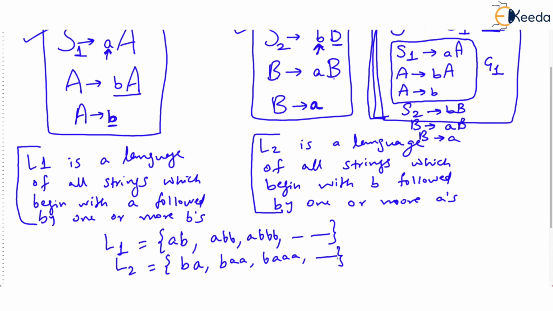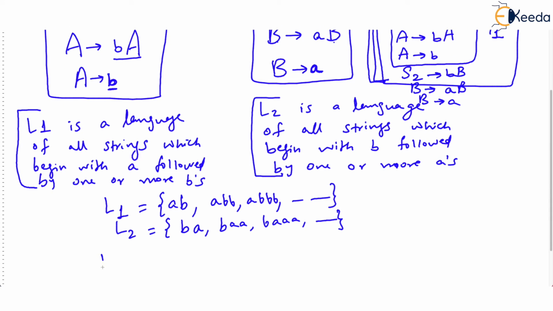But then what will be L1.L2? L1.L2 will contain all the strings formed by concatenating these strings with each other. So you will get abba. This will be one of the strings which is a result of this. Now ab will be generated by S1.